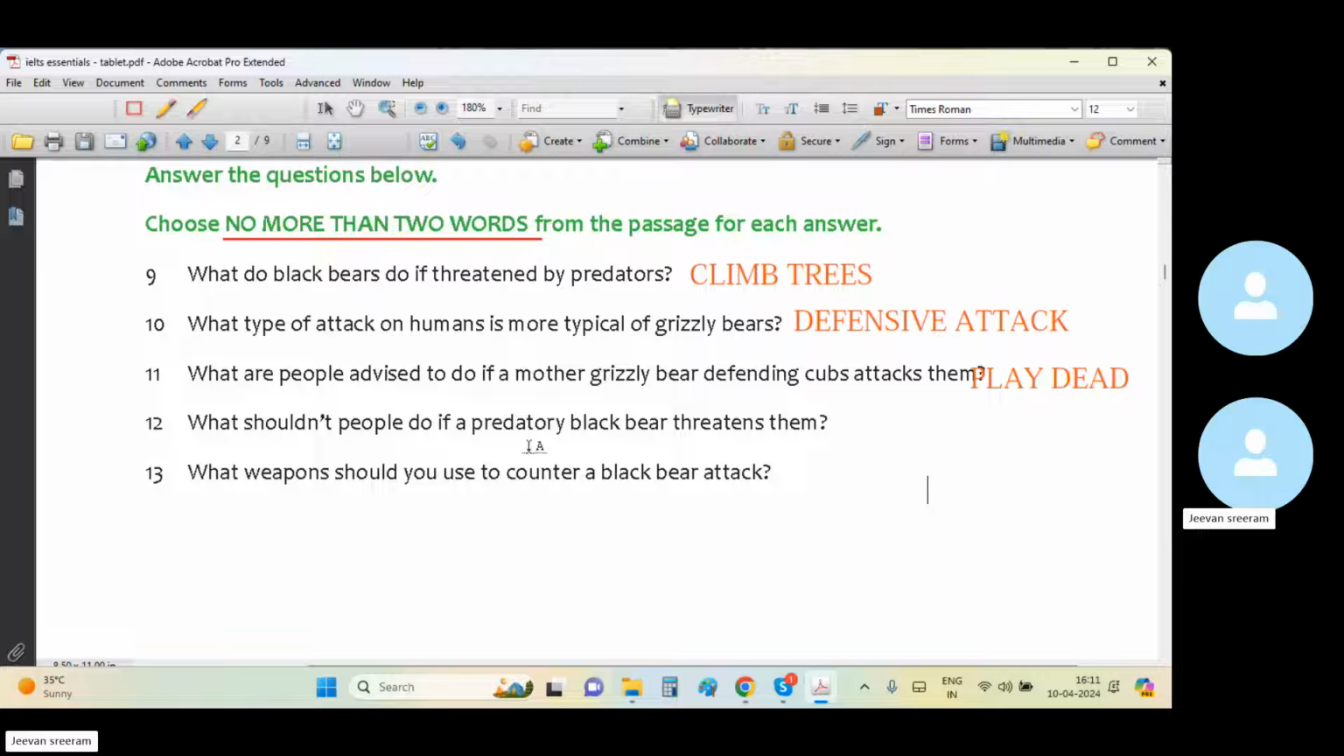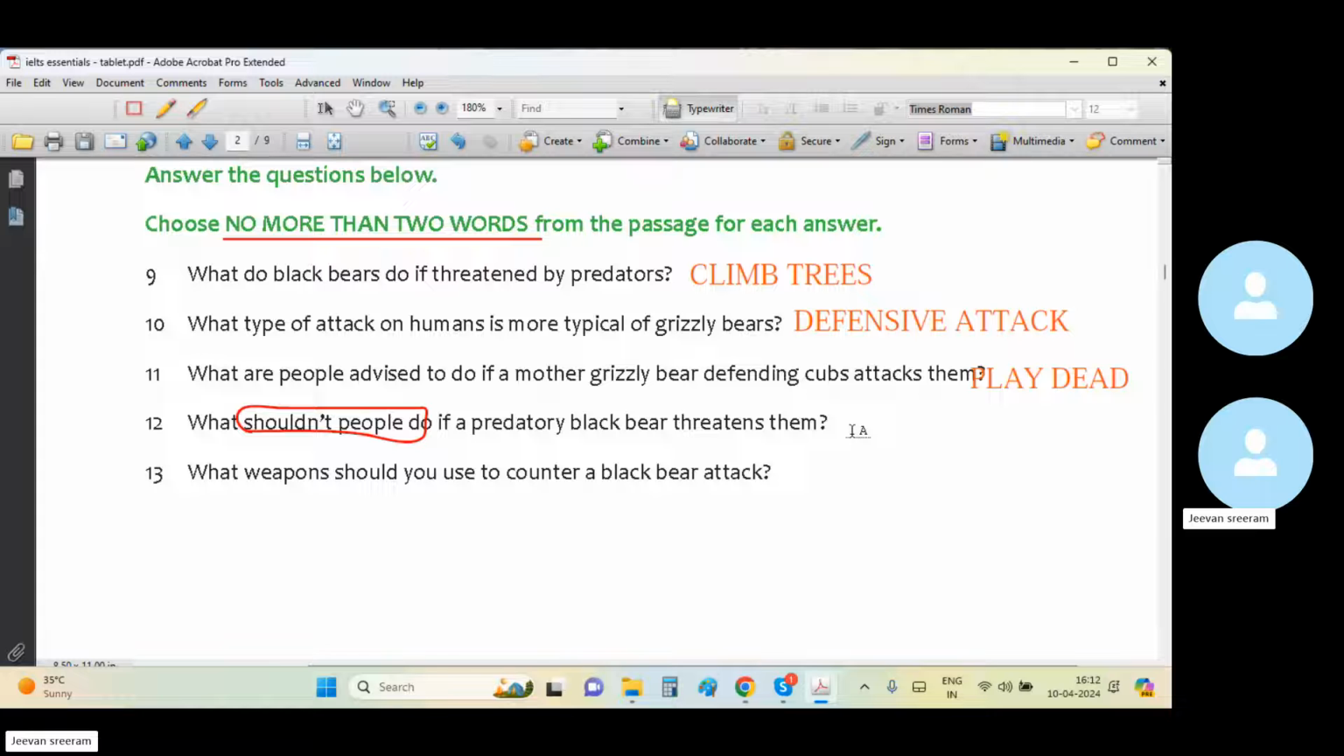What you shouldn't do if a predatory black bear threatens them? Don't run. Run or don't run? Don't run. What you shouldn't do? Running should not be done. So you have to write run. The words don't or shouldn't have already been given in the question, so if you write don't run again, it changes the meaning.